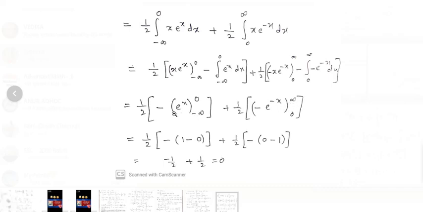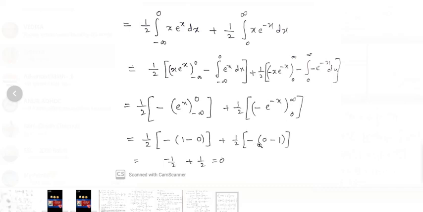Therefore minus of e power of 0 minus e power of minus infinity. E power of 0 means 1, and e power of minus infinity means 0, so 1 minus 0. Plus 1 by 2 into minus of e power of minus infinity, which is 0, minus e power of 0, which is 1, so 0 minus 1.